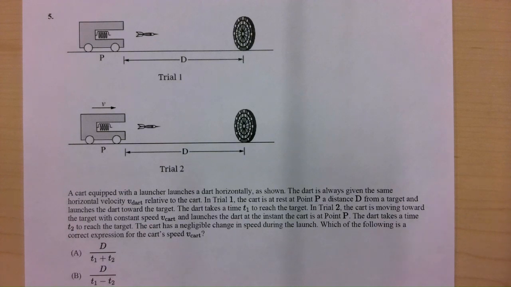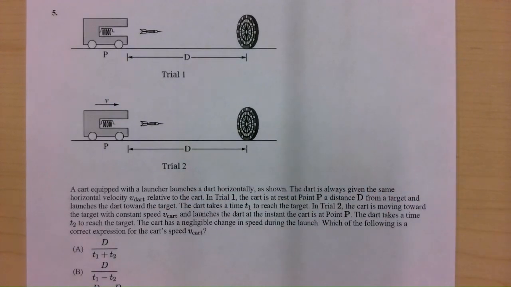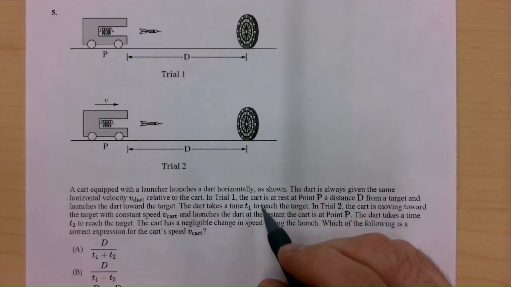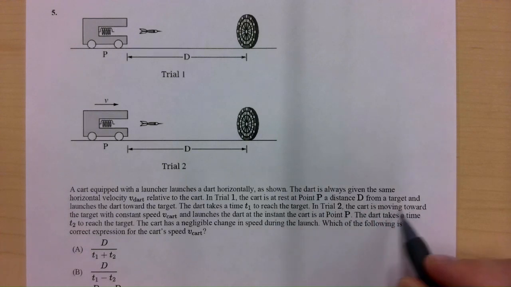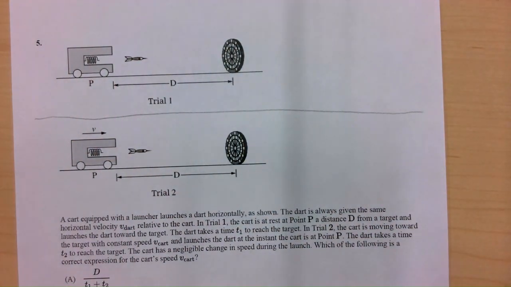This next problem is an odd game of darts where one time the dart is just being launched from rest and the other time it's in something that's moving and then it gets launched. We have a cart equipped with a launcher and it launches the dart horizontally. The dart is always given the same horizontal velocity relative to the cart. In trial 1, the cart is at rest at point P at a distance d from the target and launches the dart forward towards the target. So I'm going to stop there and just analyze motion 1 first.